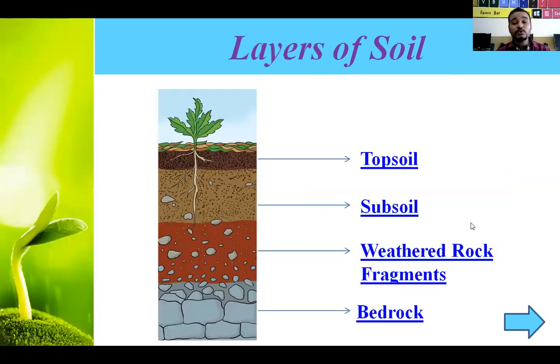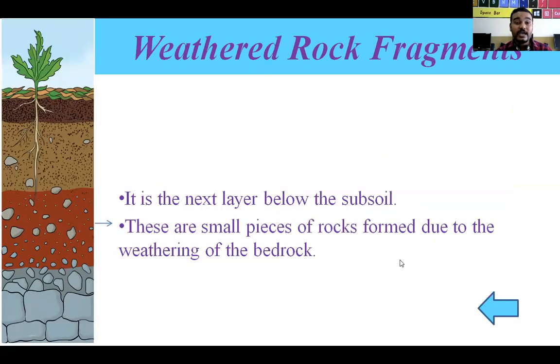Now we are going to see the third layer, that is weathered rock fragments. We have already seen the process of weathering of rock. As we are going in sequence, it is the third layer, and it contains small pieces of rocks which are formed because of weathering of the last layer.